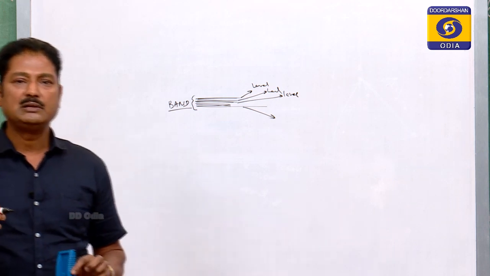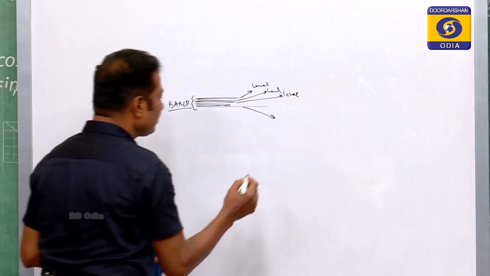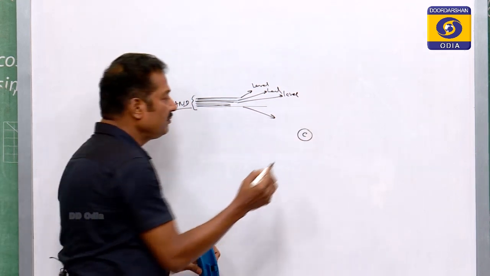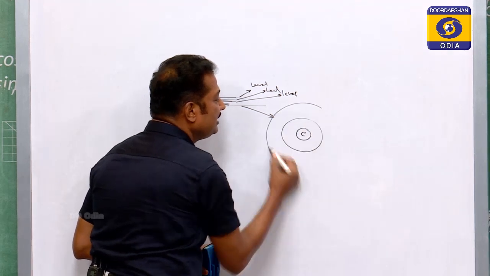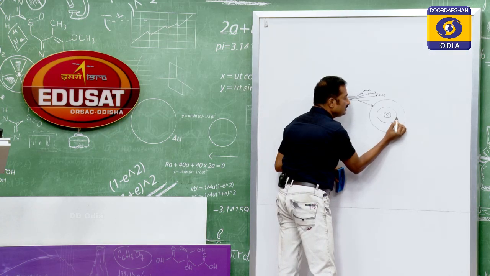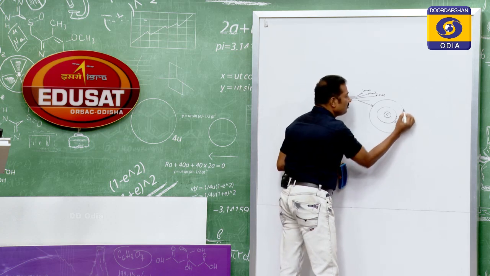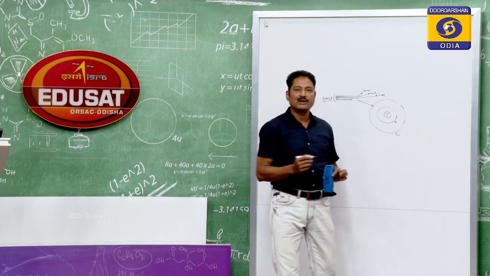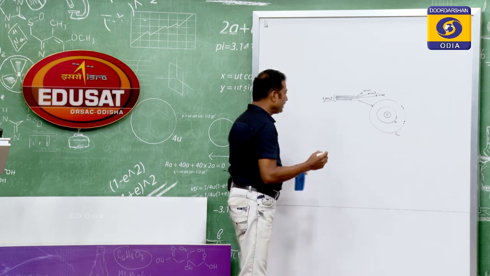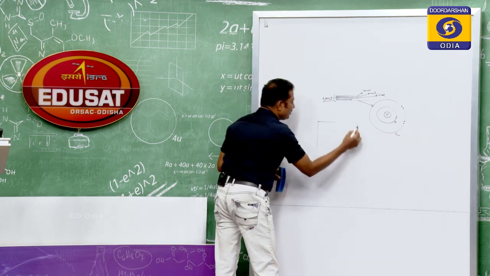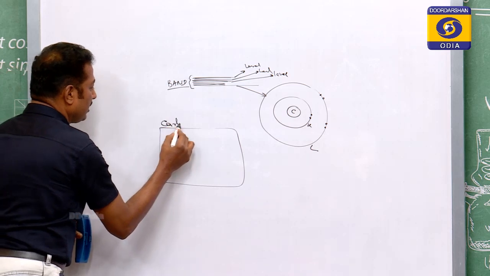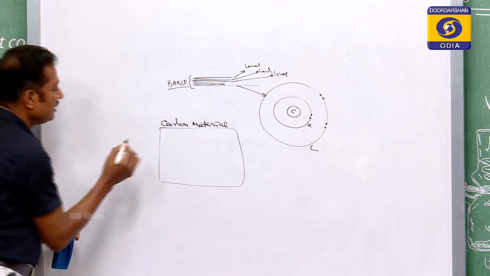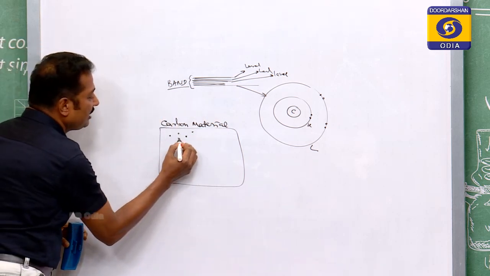So, now you think of the valence electrons. You know what a valence electron is? Suppose it is a carbon atom. In the carbon atom, there is a K cell and an L cell. The K cell has 2 electrons, the L cell has 4 electrons, so carbon has 6 electrons. These L cell electrons are the valence electrons. When it is in matter, suppose it is a carbon material, then the carbon atoms are closely packed with each other.